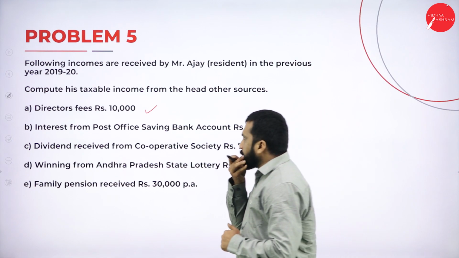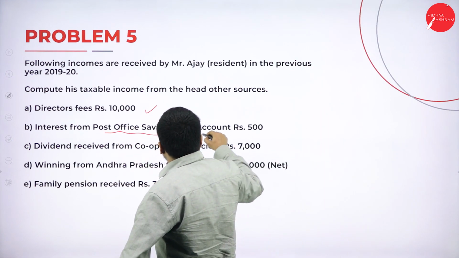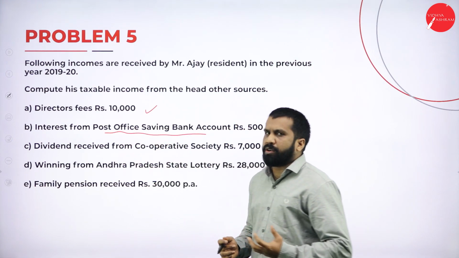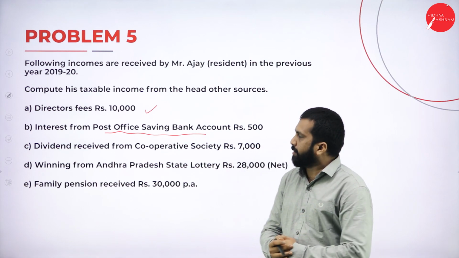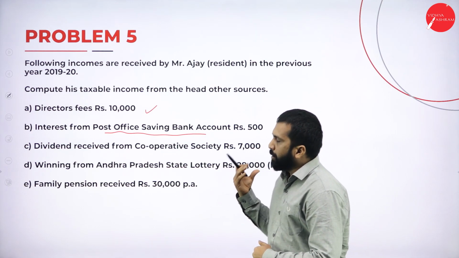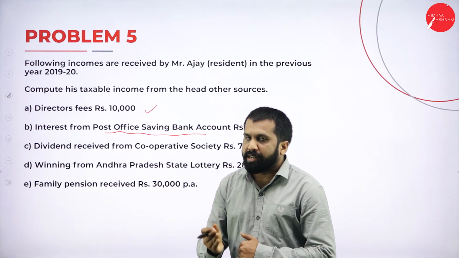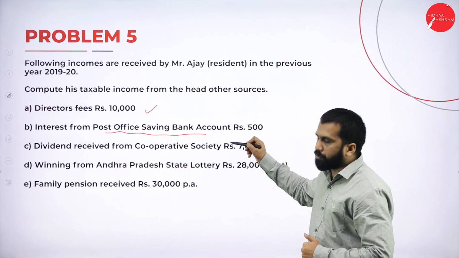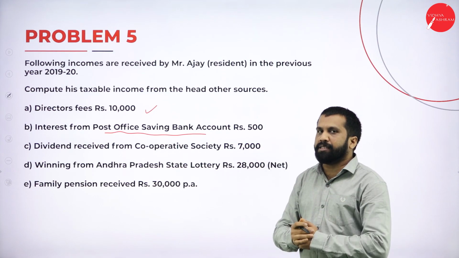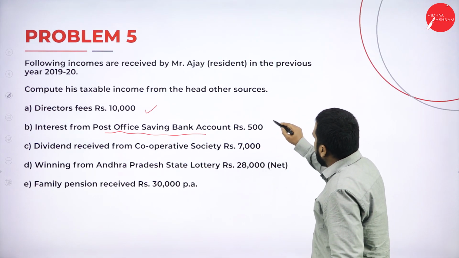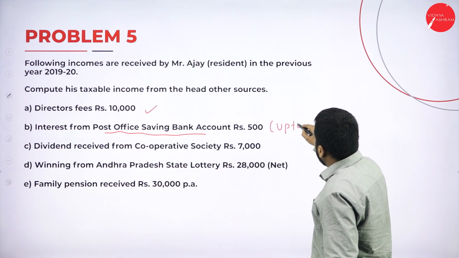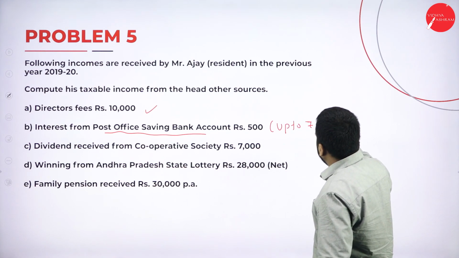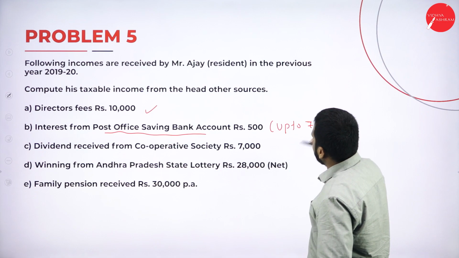Then, interest from post office saving bank account. Now, what is the limit you have under interest from post office saving bank account? As you know, if you have watched the previous videos, you will tell the answer. Yes, good. Up to rupees 3,500 exempted.